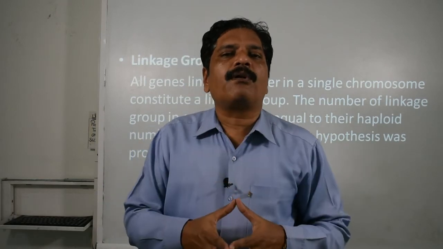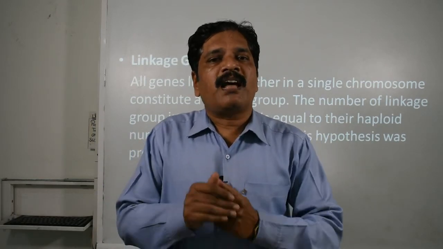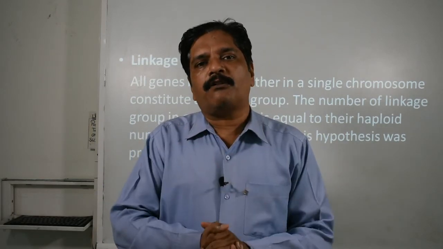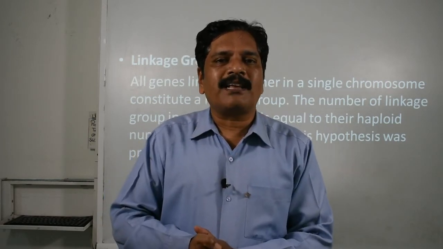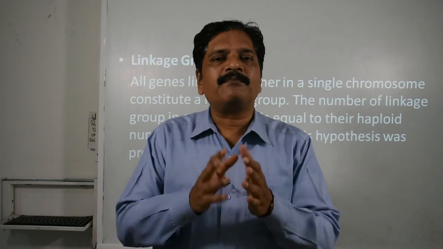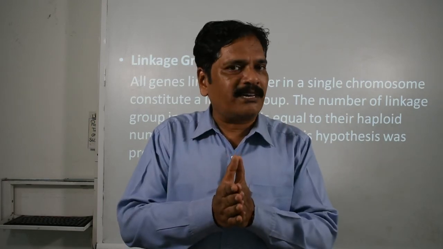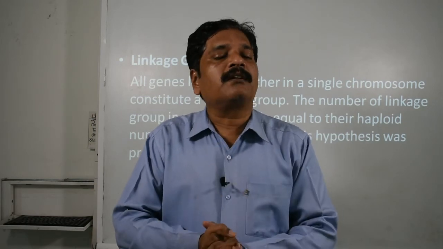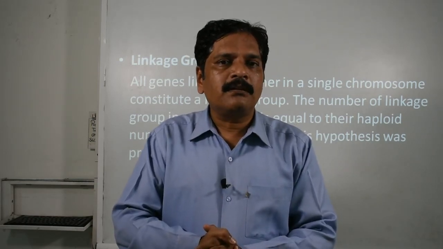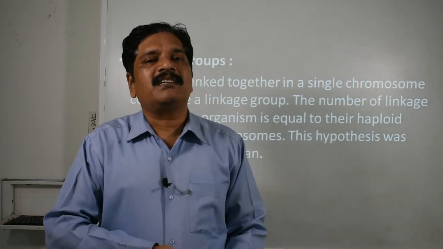So what do you conclude from this definition? What will be the number of linkage groups? It is the number of the haploid set of chromosomes. You know that. What is the chromosomal number of a human? Right, it is 46. That means what is the haploid number of chromosomes? 23. It means what will be the number of linkage groups of a human being? Correct, it is 23.